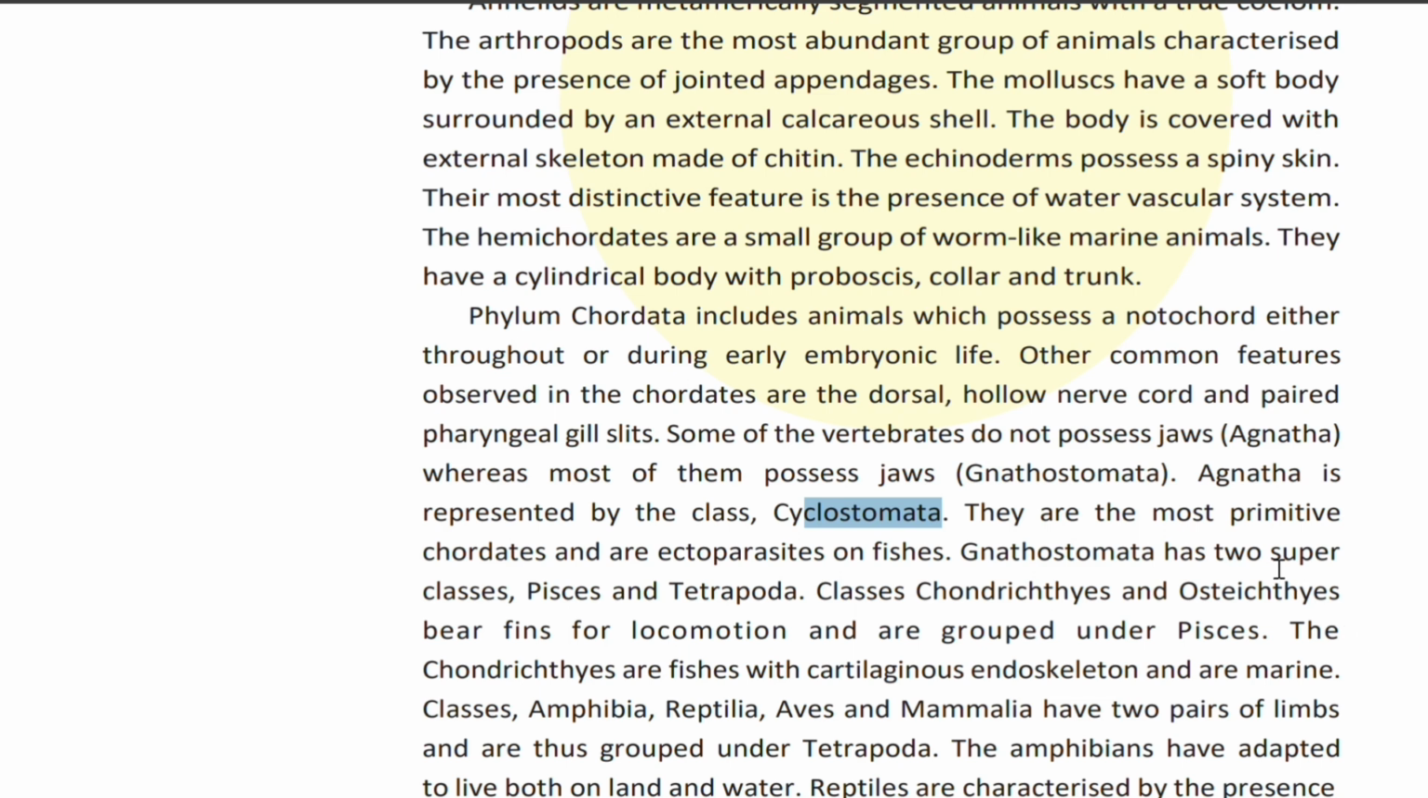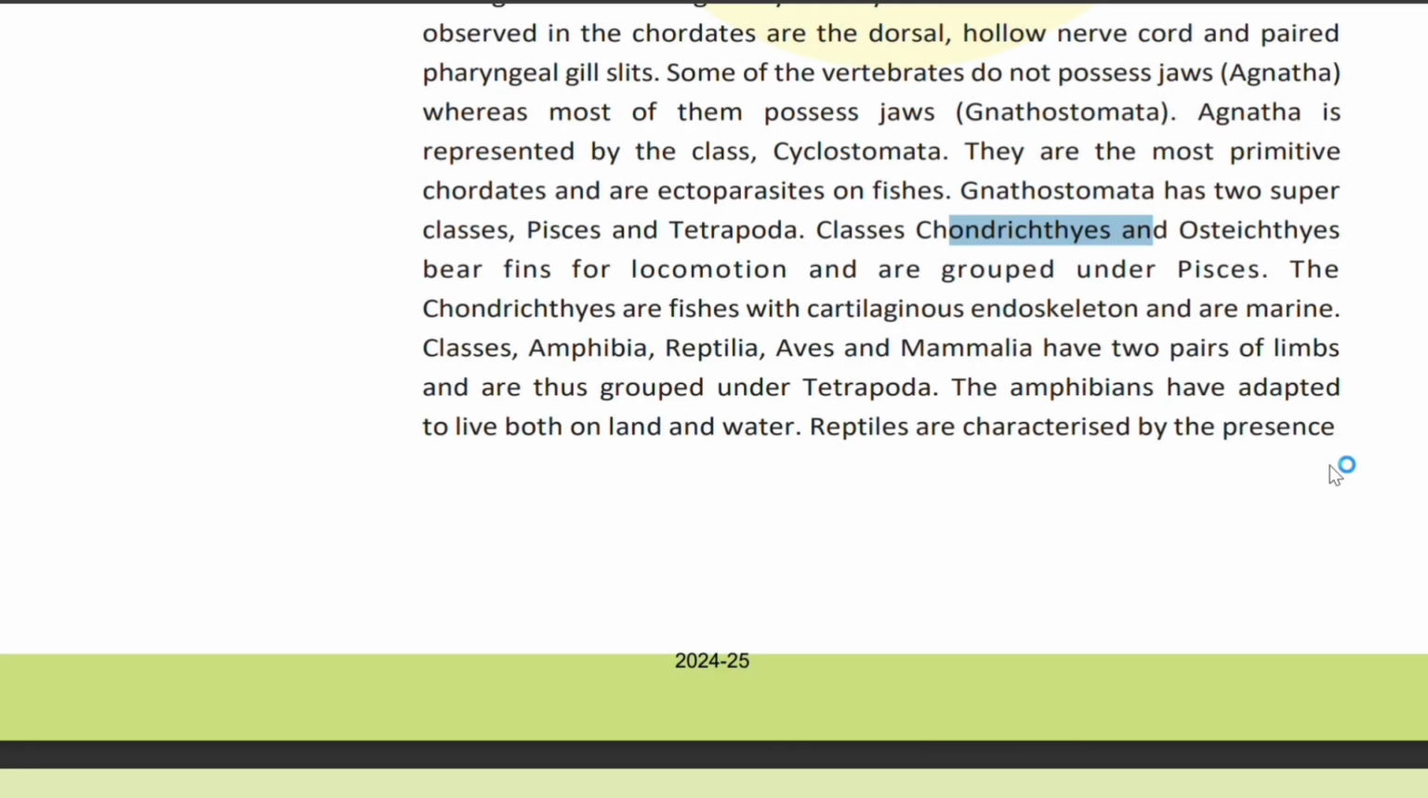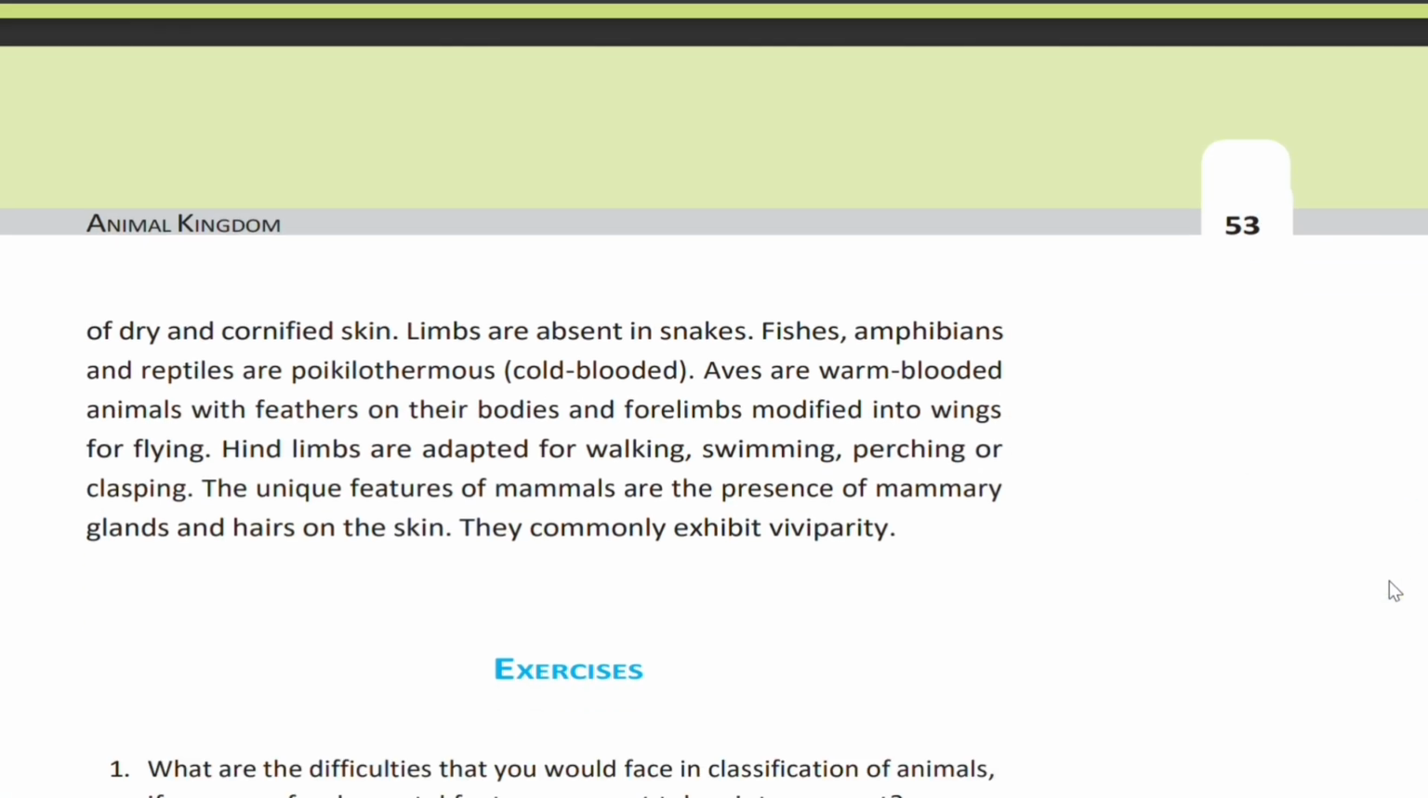Gnathostomata has two superclasses, Pisces and Tetrapoda. Classes Chondrichthyes and Osteichthyes bear fins for locomotion and are grouped under Pisces. The Chondrichthyes are fishes with cartilaginous endoskeleton and are marine. Classes Amphibia, Reptilia, Aves, and Mammalia have two pairs of limbs and are thus grouped under Tetrapoda. The amphibians have adapted to live both on land and water. Reptiles are characterized by the presence of dry and cornified skin. Limbs are absent in snakes.